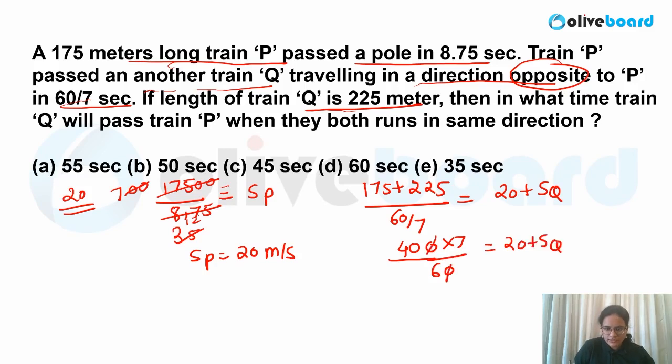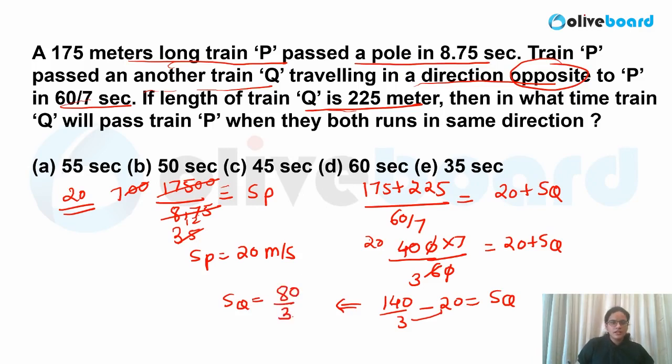So if you divide this value, this is 2 3s are and 2 20s are. So you are getting 140 by 3 minus 20 over here. So this is nothing but speed of Q. If you calculate the value using this speed of Q, this is nothing but 3 2s are 6. So 140 minus 60, that is nothing but 80 by 3. So speed of Q is this. Now what is given in your question? Then in what time train Q will pass P when they are running in the same direction?